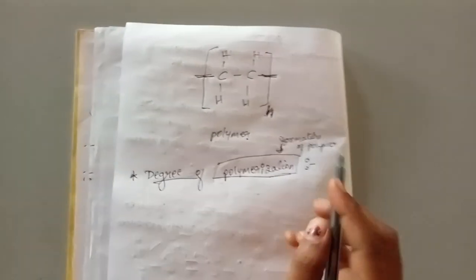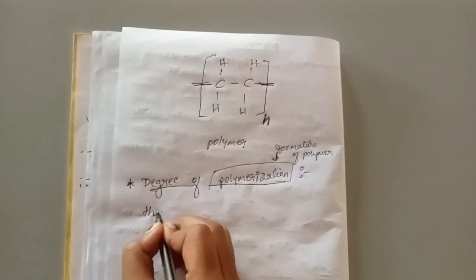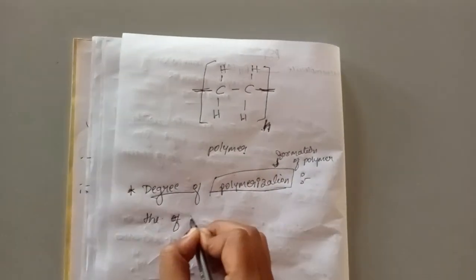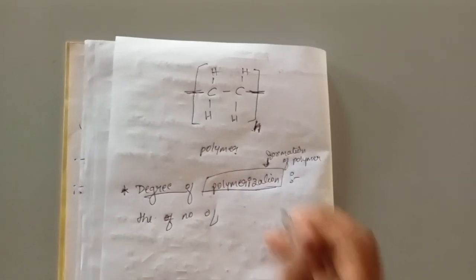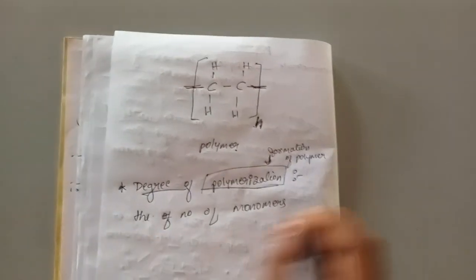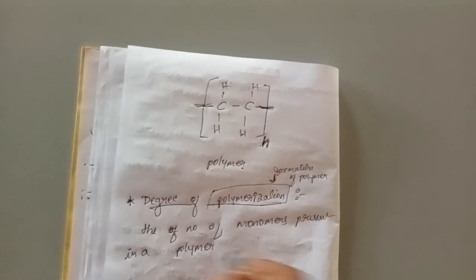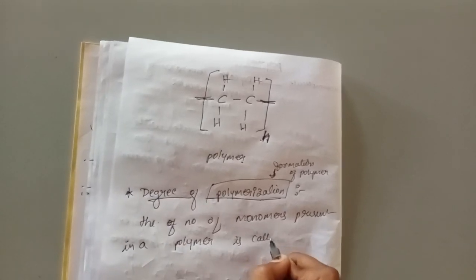So in the same way, the degree of polymerization means the number of monomers present in a polymer is called the degree of polymerization.